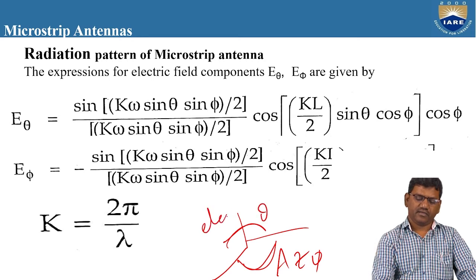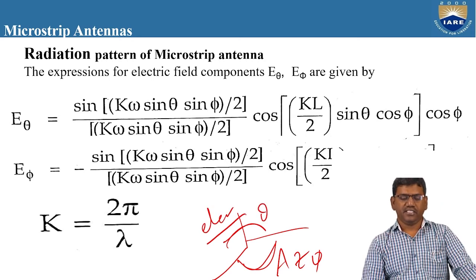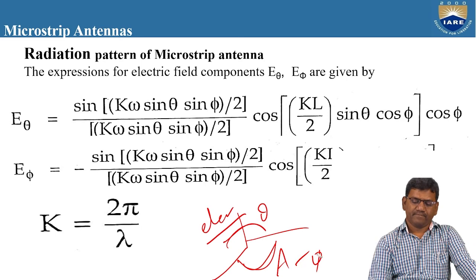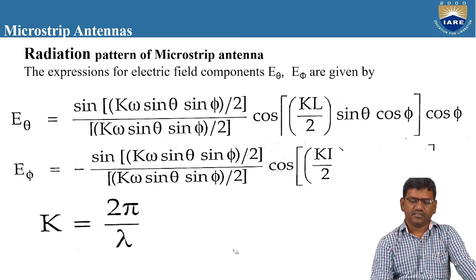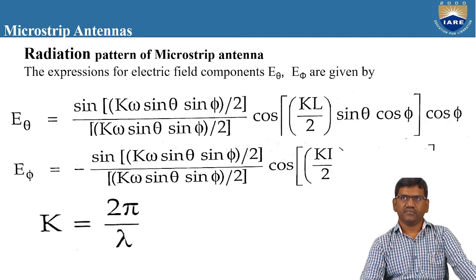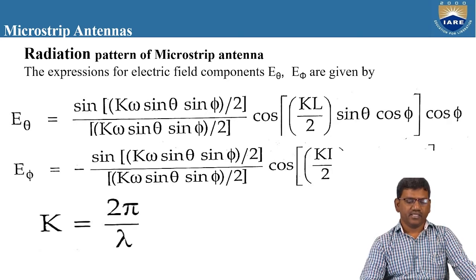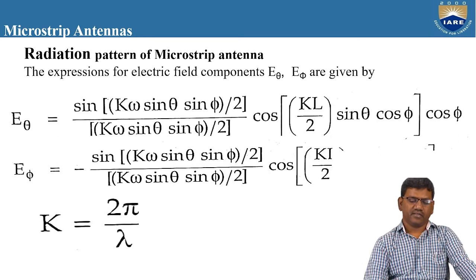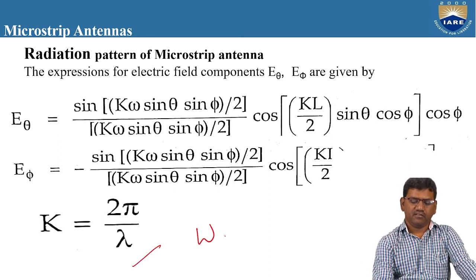In this elevation plane, E theta is given by sin(kW sinθ / 2) divided by (kW sinθ / 2), multiplied by cos((kL/2) sinθ cosφ) into cosφ, where k is the wave number given by 2π/λ.